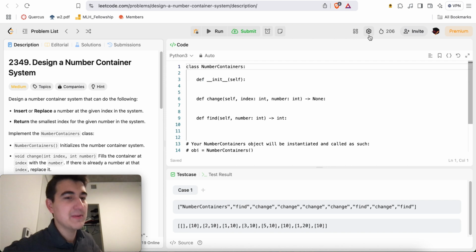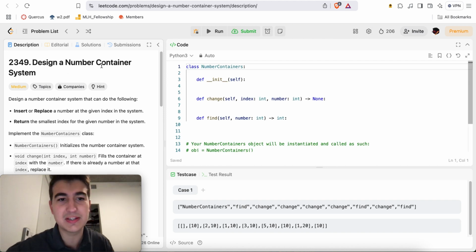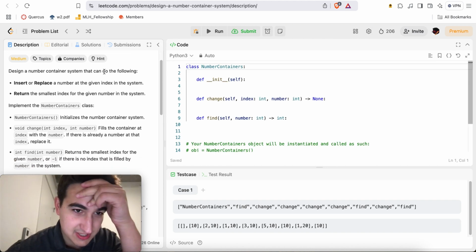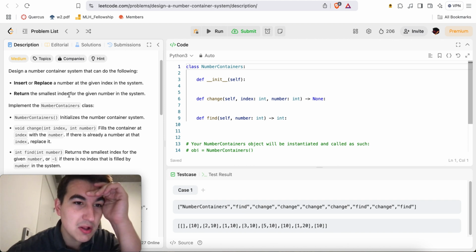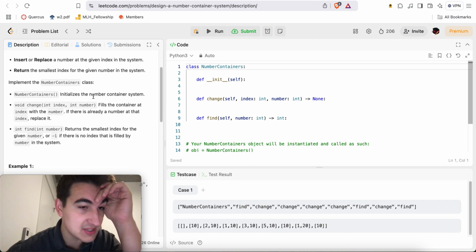Okay, today we get LeetCode medium problem 2349, Design a Number Container System. Design a number container system that can do the following. Insert or replace a number at the given index in the system. Return the smallest index for the given number in the system.